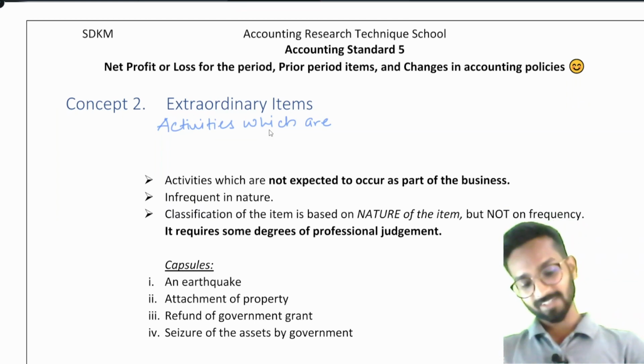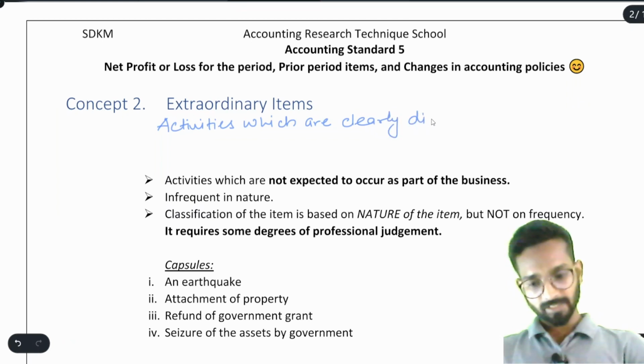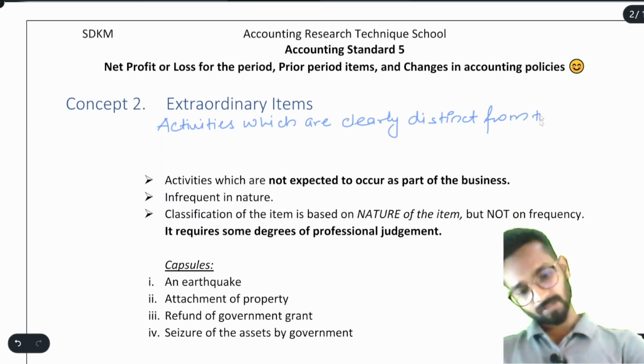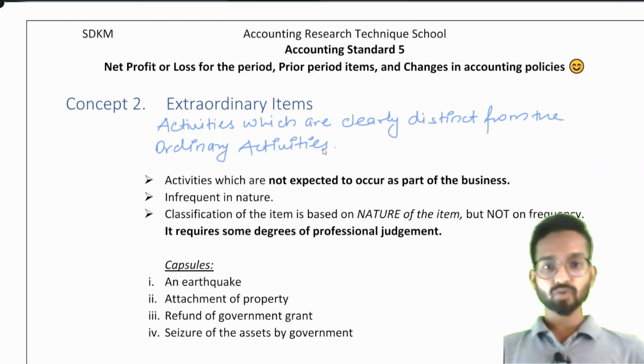Okay, I'll write the definition. Activities which are clearly distinct from the ordinary activities. Understood? It means it has no relation with the ordinary activity, no relation with the normal course of business. For example, suppose there has been some earthquake, some flood, some hurricane, anything like that. Suppose there has been a fire in the factory, that is the extraordinary item.